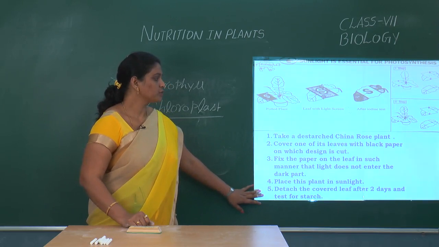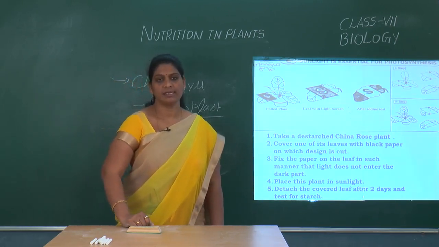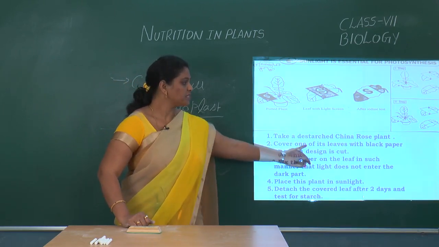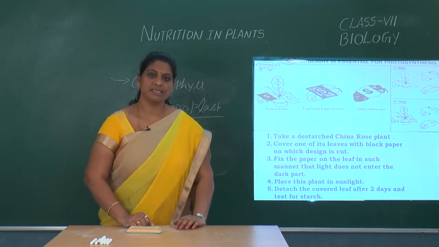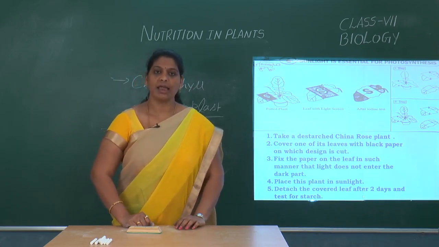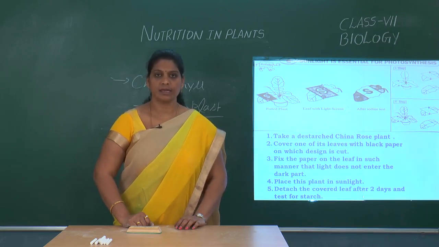First, you have to take a destarched China rose plant. I specify destarched because, as we discussed in our equation, the end product of photosynthesis is carbohydrates. If carbohydrates are already present in the leaves, we cannot prove the process of photosynthesis. That's why we have to destarch the plant initially.